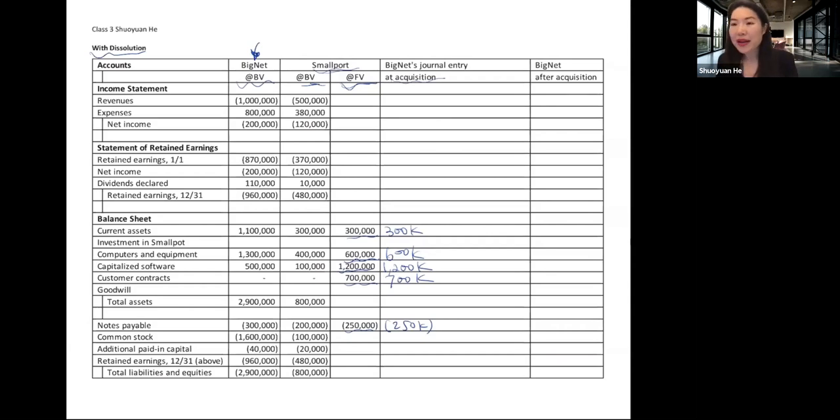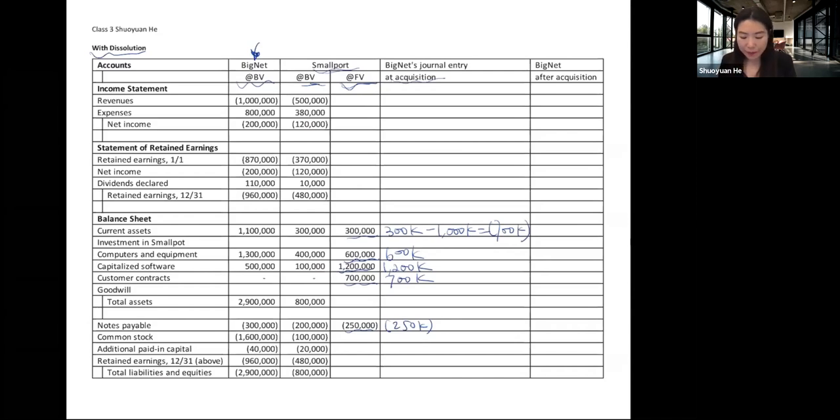At the same time, BigNet is going to credit the consideration transferred at its fair value. So specifically, the consideration transferred by BigNet to Small Pot: BigNet paid cash of 1 million. So this will give us a net number of 700,000 decrease in current asset.